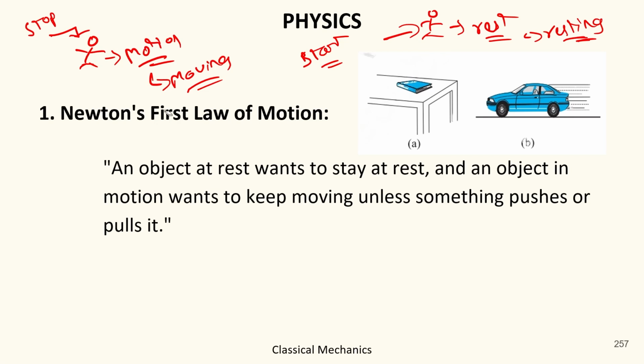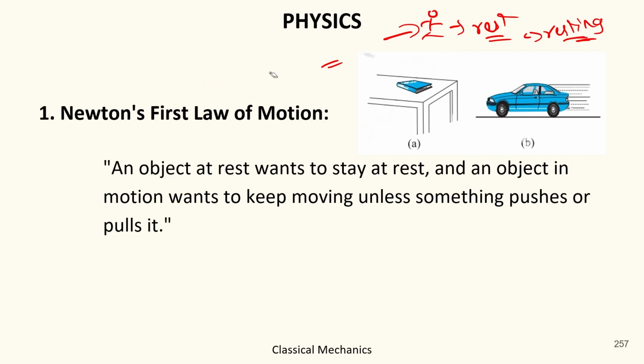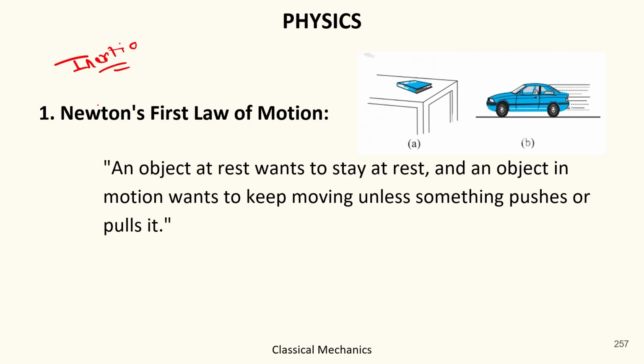And the first law of motion also comprises inertia. What do you mean by inertia?